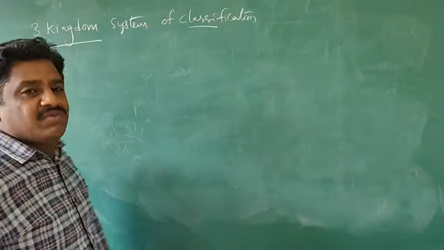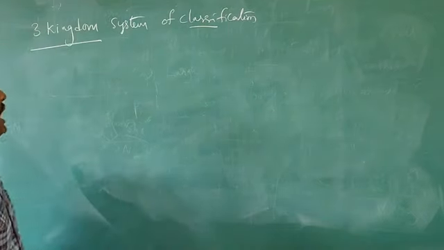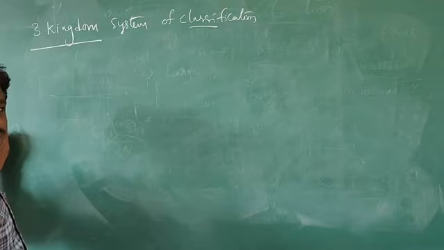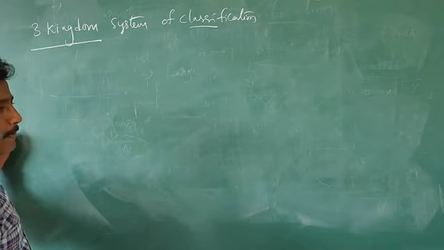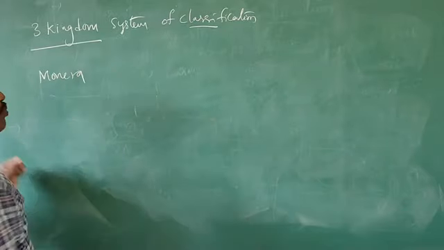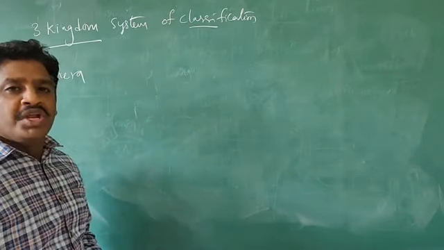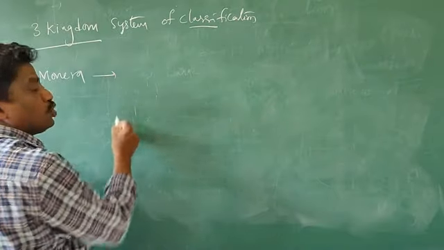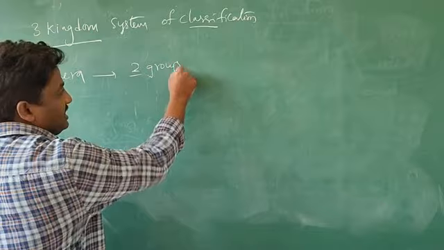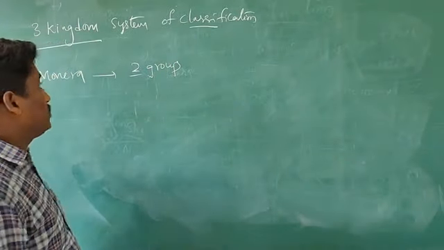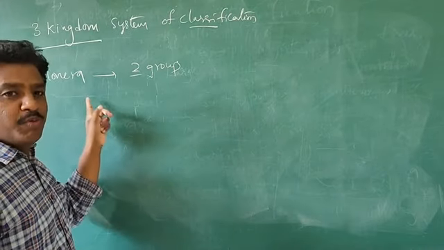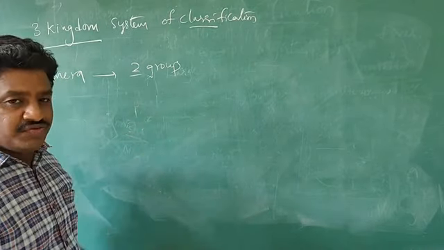In the three kingdom system of classification also, the main group is Monera. Monera is under these two domains, that is, two groups are there. It's not explained here, so in your textbook, according to that. So this is Monera. Under this category, there are two groups. What is meant by Monera? I will say in the next classification.